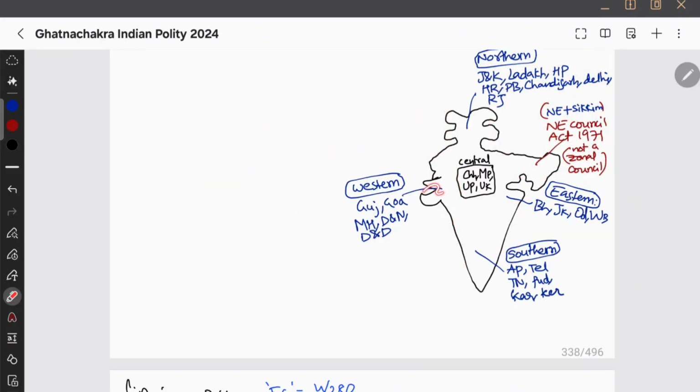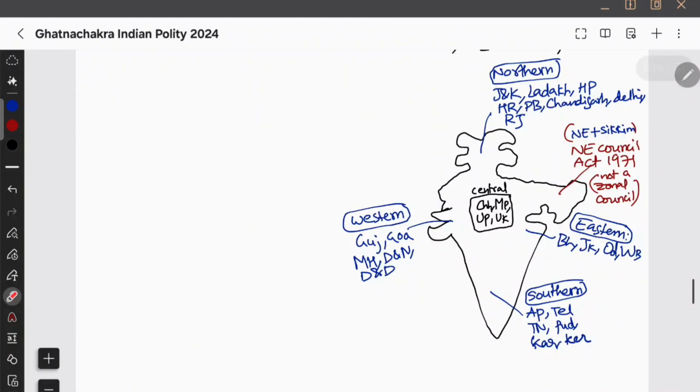You can remember it state wise, but when it comes to certain states, I tend to mix up. That's why I memorized with mnemonics. You can use your own mnemonics. And then we have the Northeast Council. What is the Northeast Council? It has all the Northeastern states plus Sikkim.